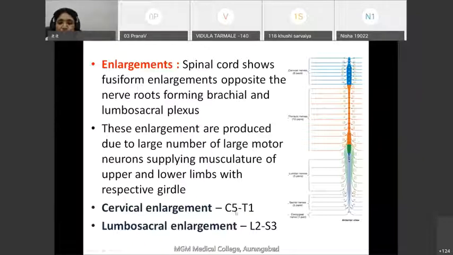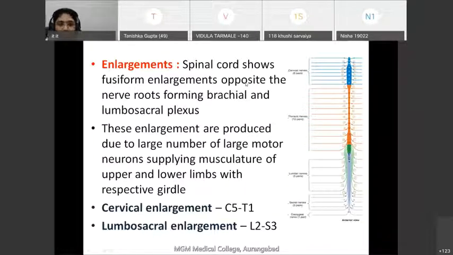And as you know, from C5 to T1 the spinal nerves form the brachial plexus, and through this plexus they supply the large muscles of the upper extremity and the shoulder girdle. In the lumbosacral region, they supply large muscles of the lower extremity and pelvic girdle.